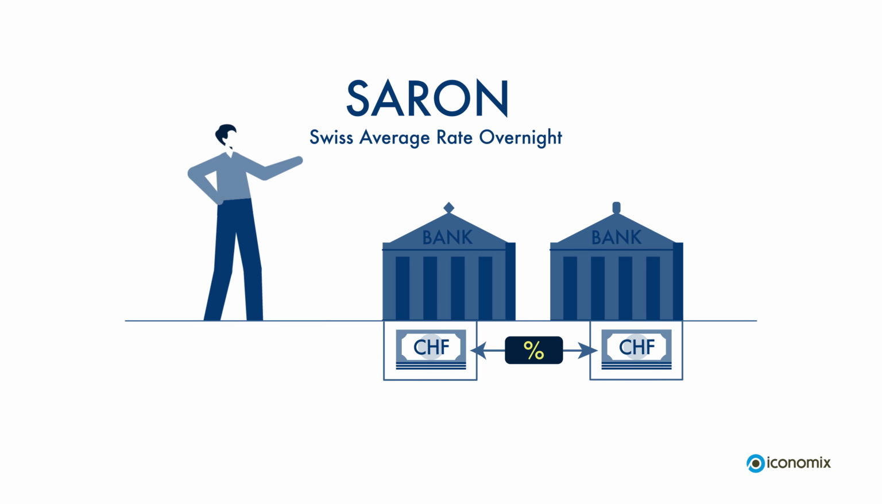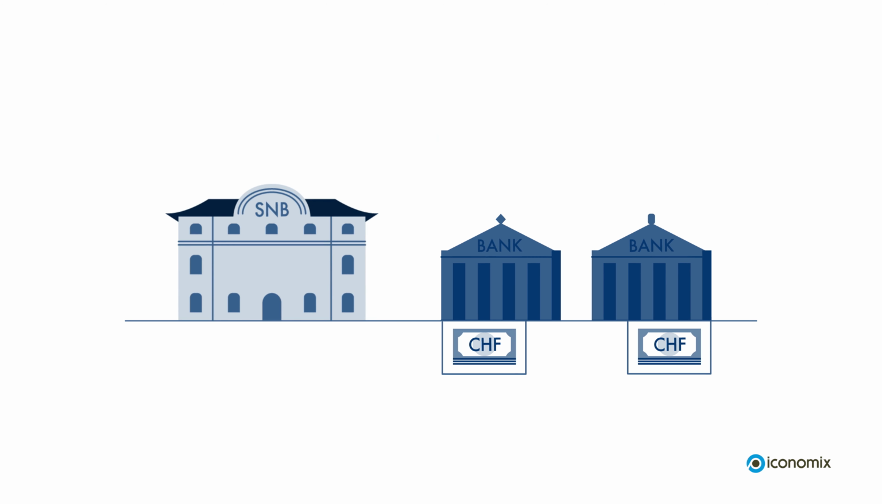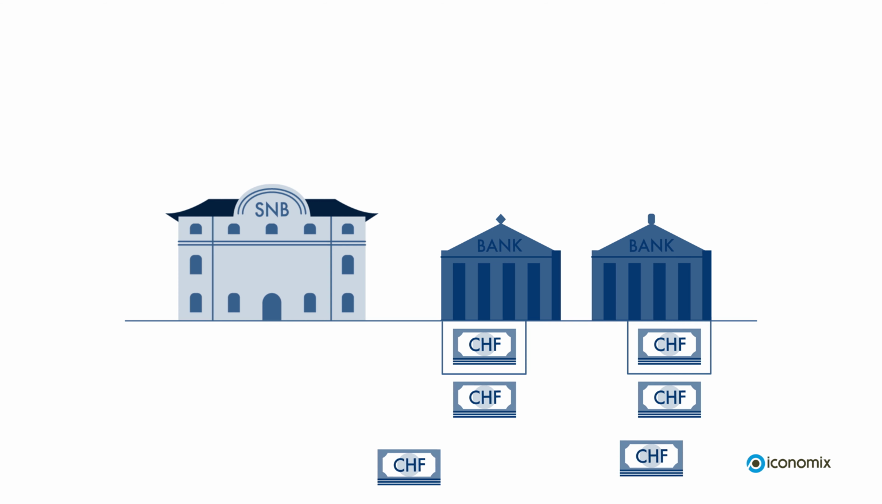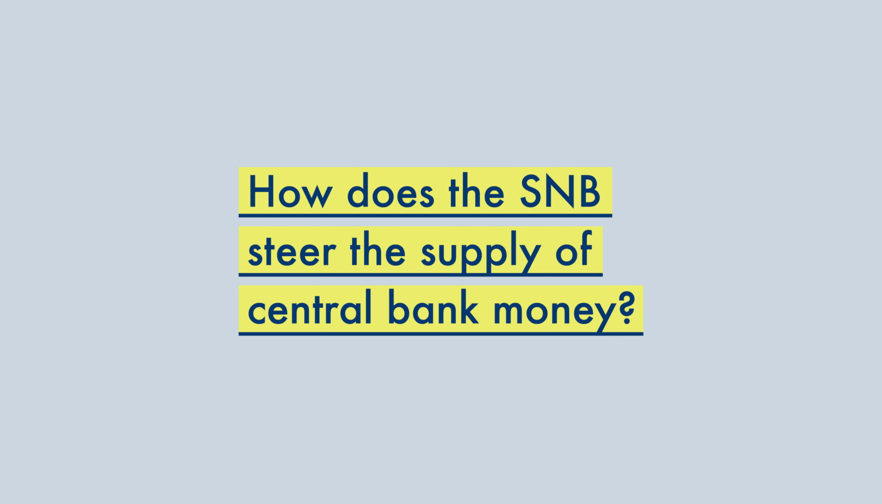The SARON is thus determined by the bank's transactions in central bank money. The SNB can directly influence how much central bank money is available to banks overall. Simply put, the SNB can steer the SARON by changing the supply of central bank money. So, how does the SNB steer the supply of central bank money? The SNB uses so-called open market operations to control the supply of central bank money.